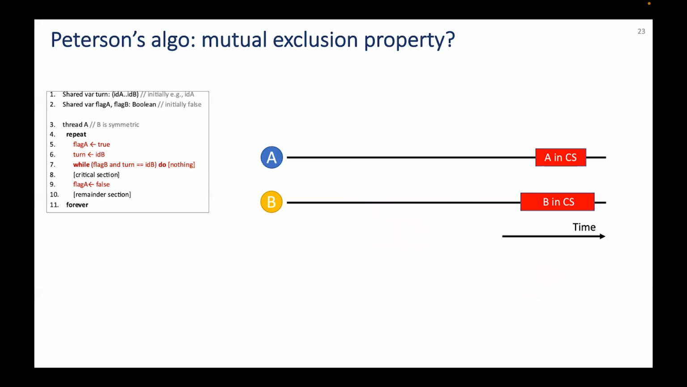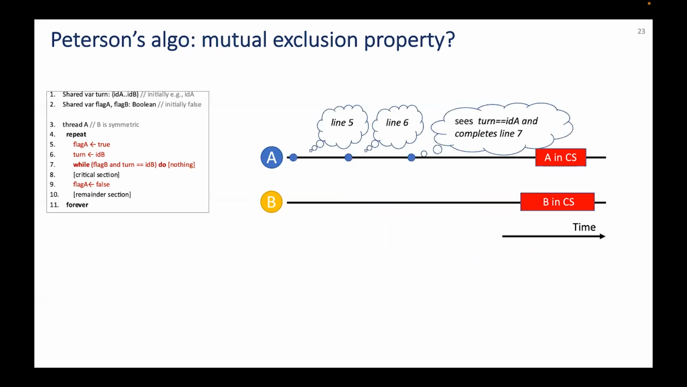Let's say A sees the turn value is ID A. Let's resume our previous example. A sets flag A to true, then A sets turn to ID B, and finally A sees turn is equal to ID A and thus exits the while loop. Notice in this case, the value of turn was set to B by A in the second instruction of the entry section, but then B must have set it to A for A to read its ID during the execution of the third instruction of the entry section.